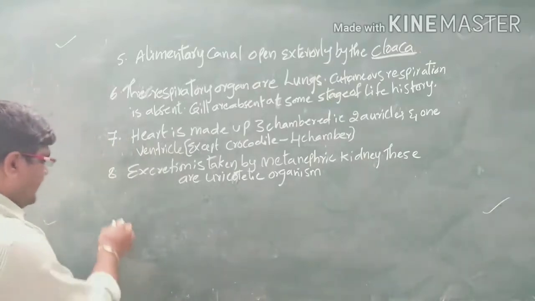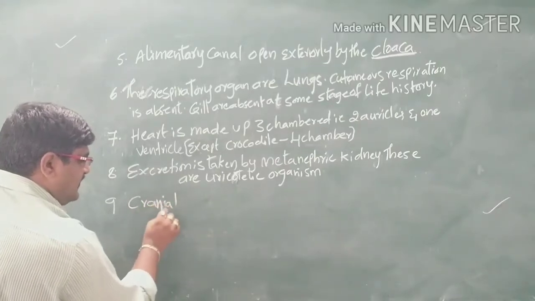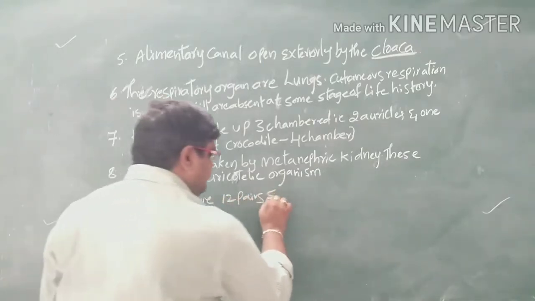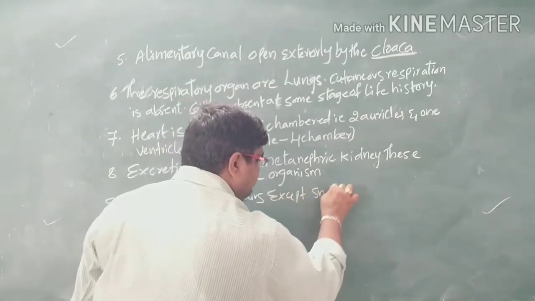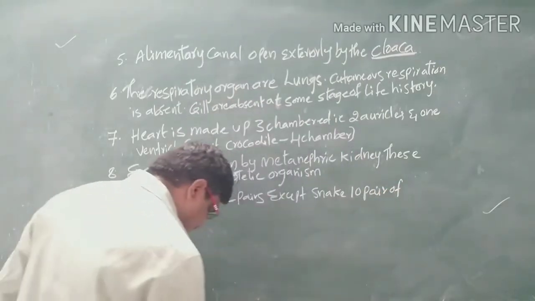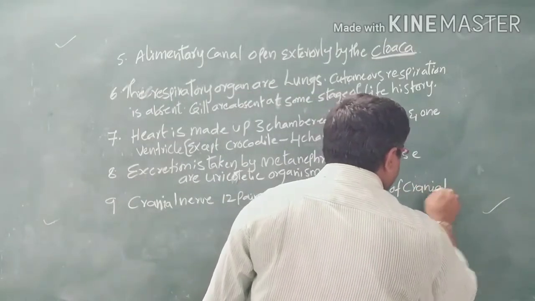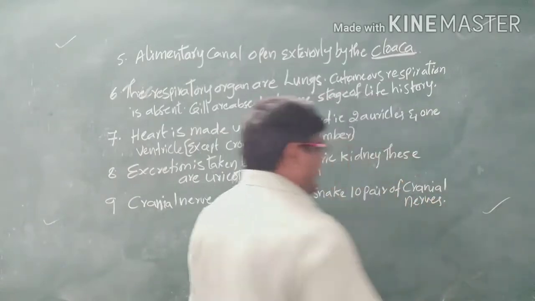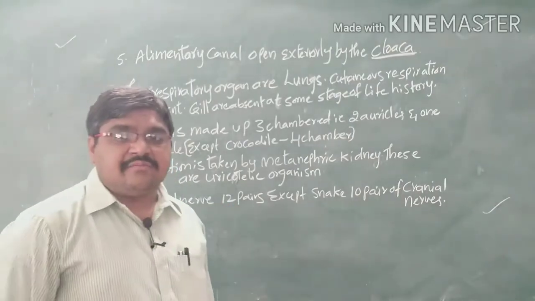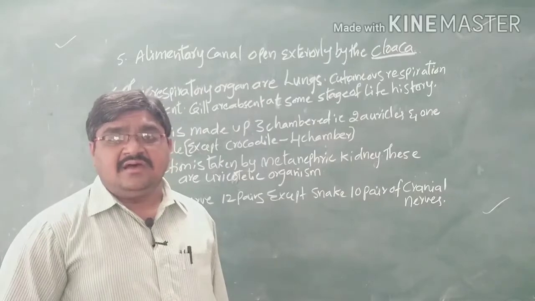That means all reptiles have 12 pairs of cranial nerves, but snakes have 10 pairs of cranial nerves.